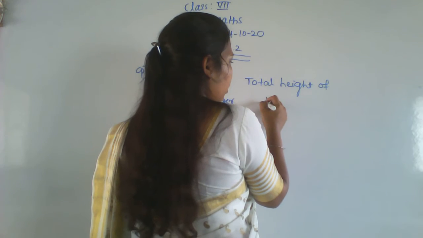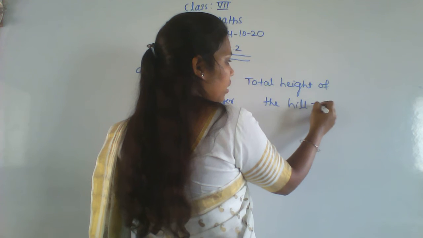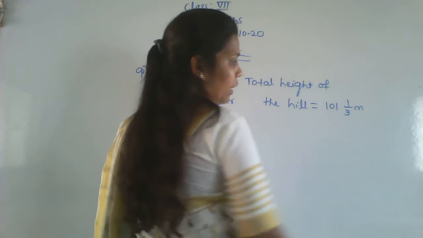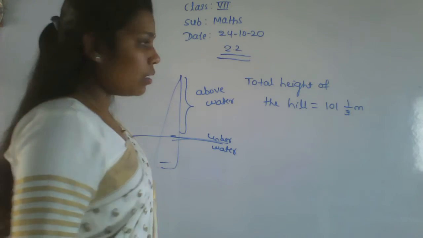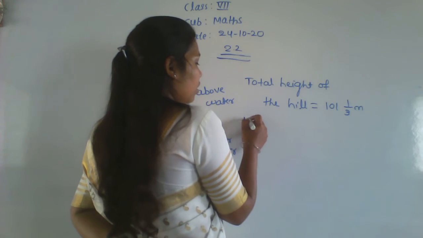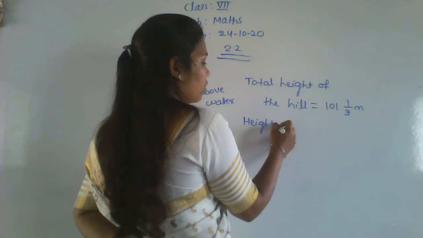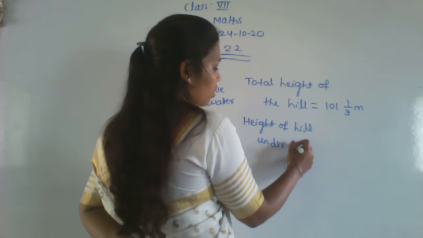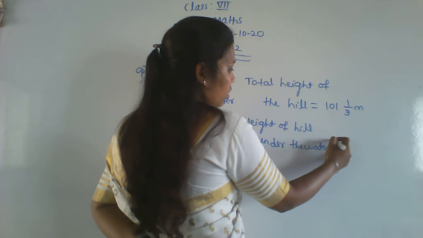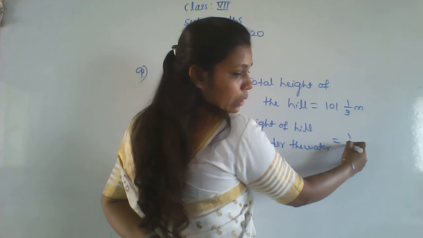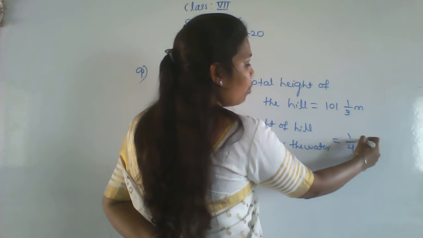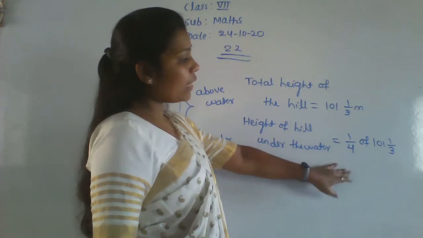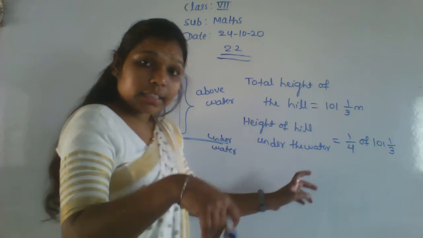Total height of the hill, that is equal to how much? 101 integer 1 by 3 meter. Okay. Next one is the height of the hill under the water. Under the water is equal to how much? 1 by 4 of 101 integer 1 by 3. Okay, 1 by 4th height of this total height is under the water.